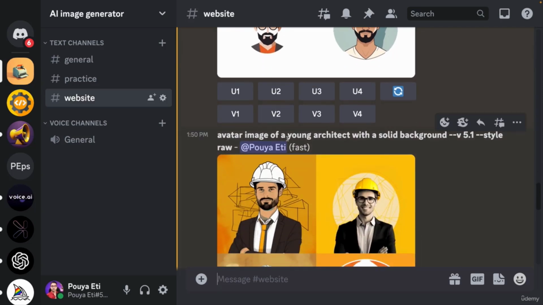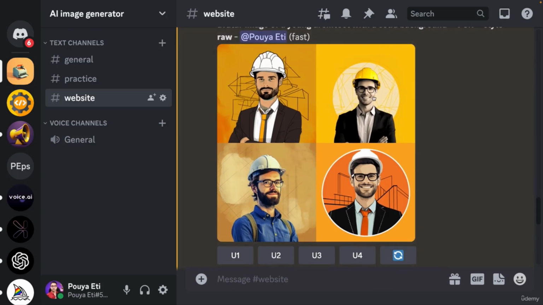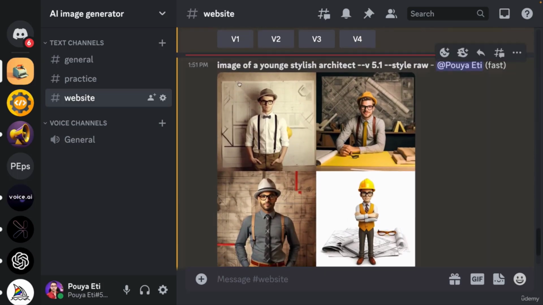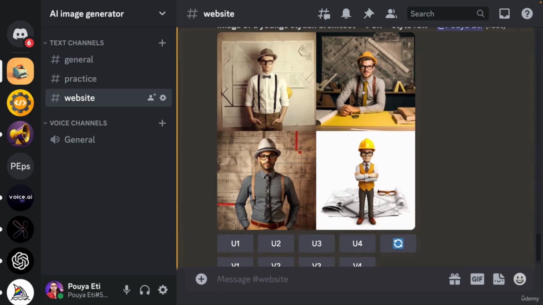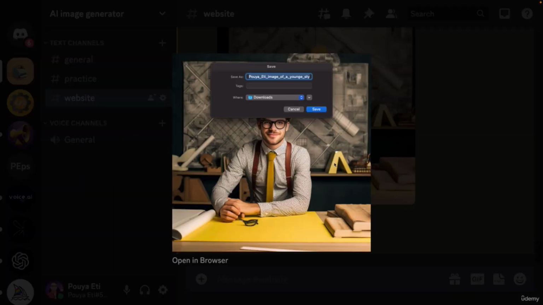Then I wrote down avatar image of a young architect with solid background. Here are the results. And for example, this one is not so bad, okay? And then I wrote down image of a young stylish architect. And I think this one looks really cool, right? So let's upscale the second one. And then come here and save it.